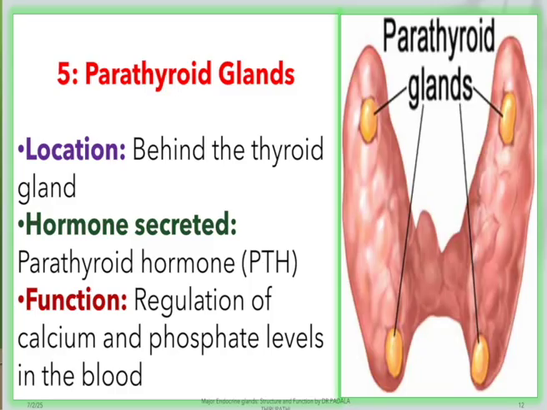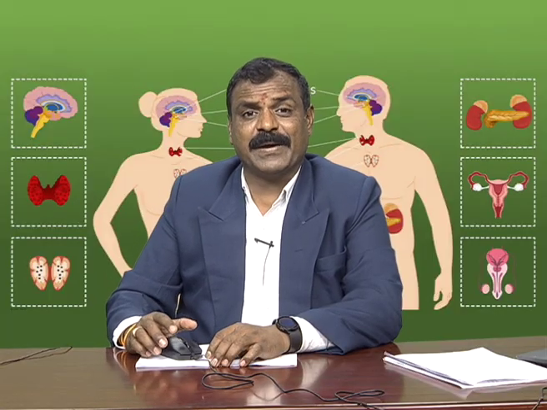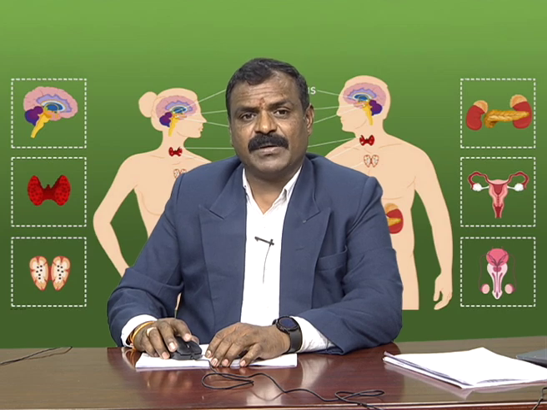The next important gland is the parathyroid gland. The parathyroid gland is located behind the thyroid gland, very near to the thyroid gland. That is why we call it the parathyroid gland, and it secretes parathyroid hormone, also called parathormone. The major function of the parathyroid glands is regulation of calcium and phosphate levels in the blood. Because of these calcium and phosphate levels, our bone strength depends upon the parathyroid gland's secretion of parathormone.